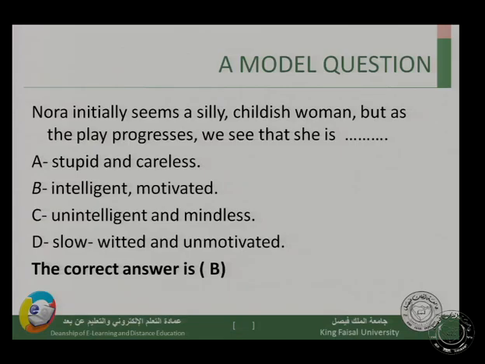Now we see Nora at the end of the play as someone who is intelligent and someone who is motivated. Why intelligent? Because she could discover the true reality about her husband. She does not blind her eyes and blind her feelings. She does not try, like many other people, to go with the others, to let things go as they are going without taking a decision.